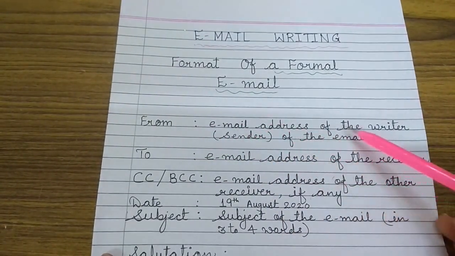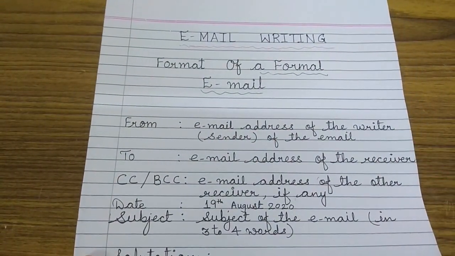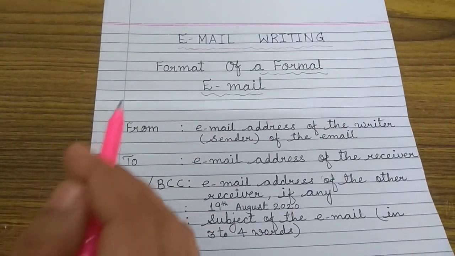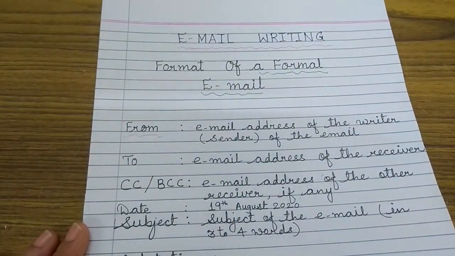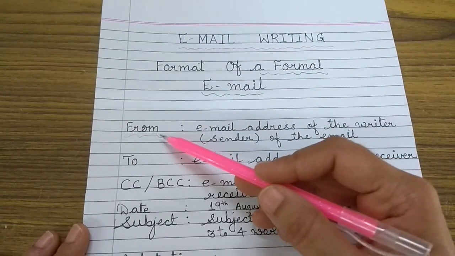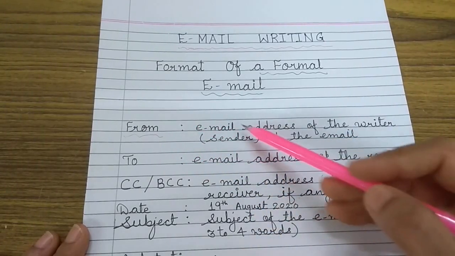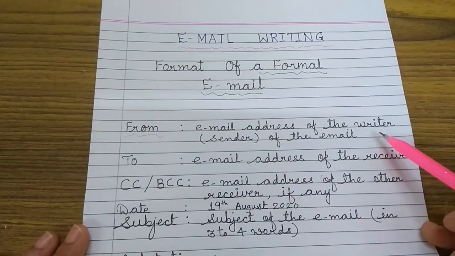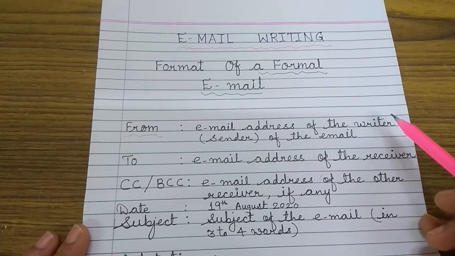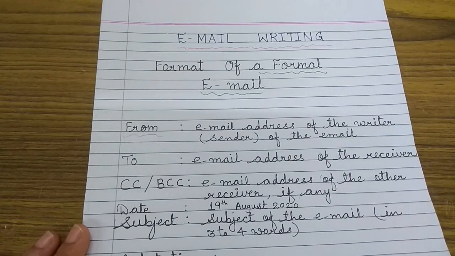Then, email address of the writer. That is the one who is sending. So, it is from. Students, I am just underlining. You do not have to underline for you to make it known that we begin with from. Email address of the writer. Suppose I am writing and my address is rt.21@gmail.com. So that is the one who is sending.